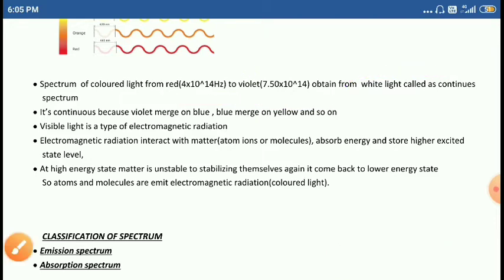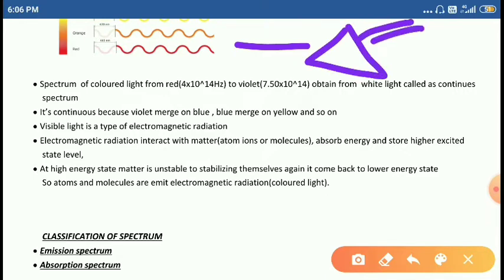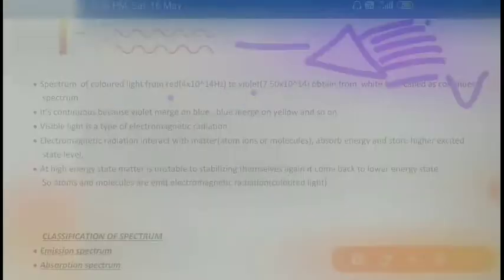This is called a continuous spectrum. When a ray of white light is passed into the prism, it emits 7 different colors, which have a frequency range from red to violet.